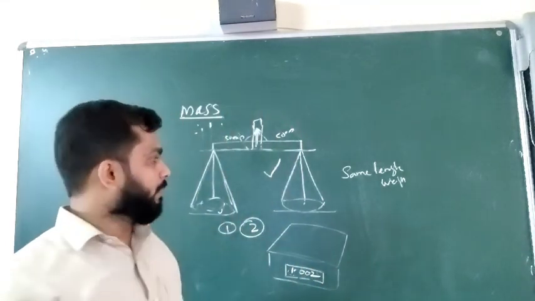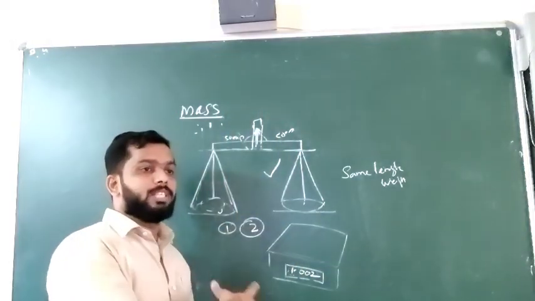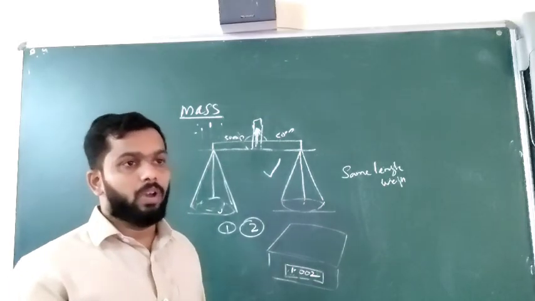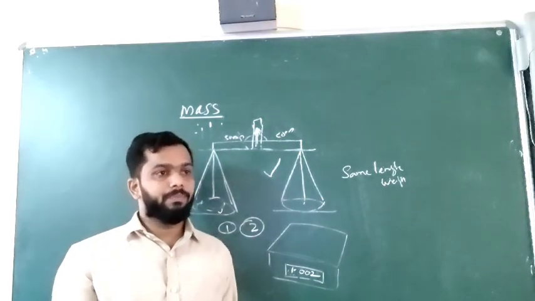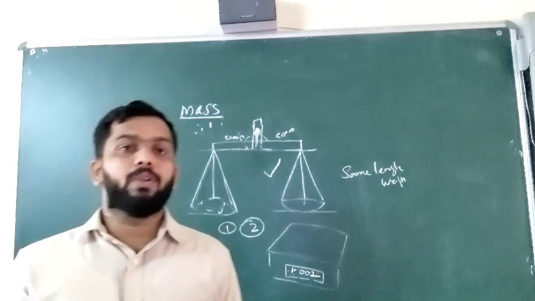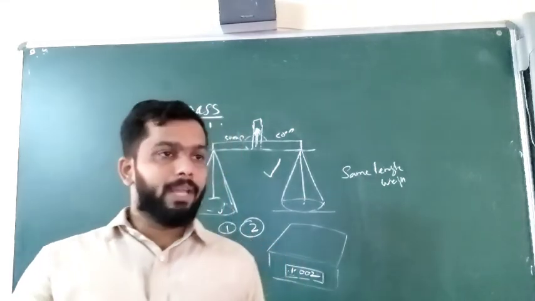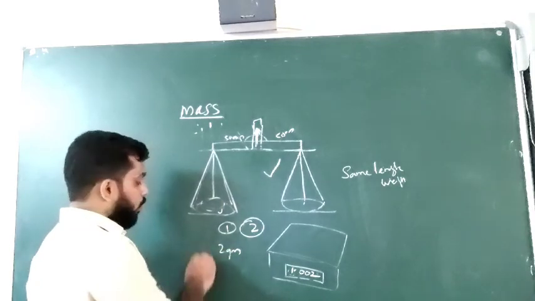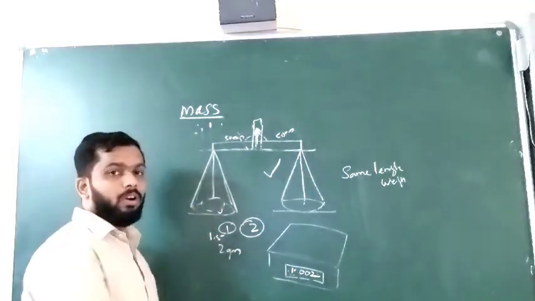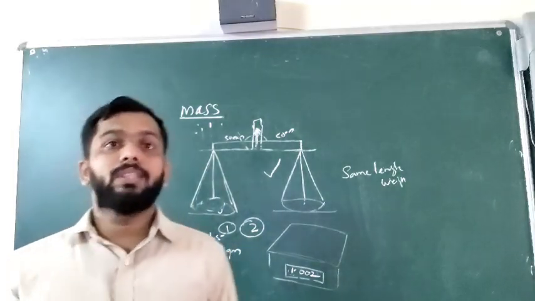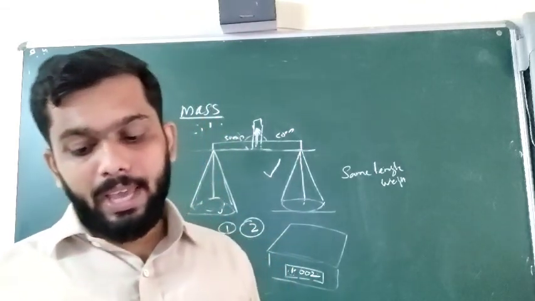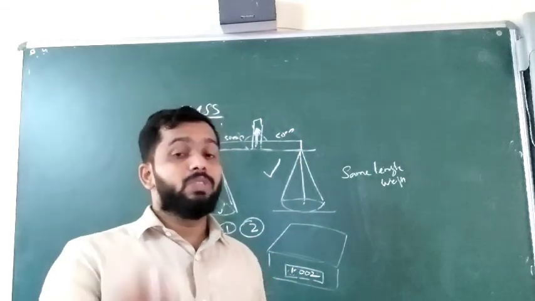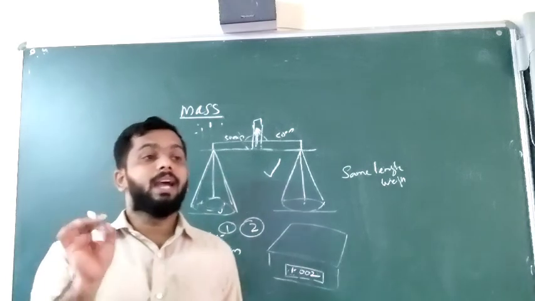For example, we are not using the physical balance in physics. Normally it is used in chemistry. In a chemistry laboratory, when they are performing chemical experiments, they need exactly 2 gram or 1.5 gram of chemicals. For that they use a physical balance, which is very sensitive and very accurate.